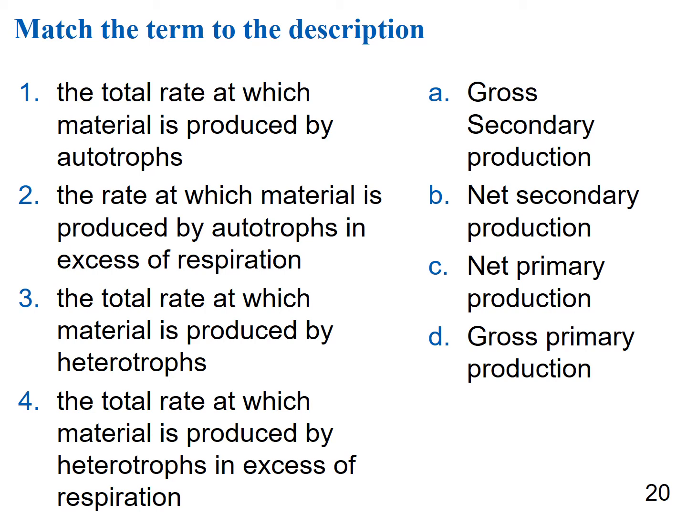So then 3 and 4 are dealing with secondary production. 3 says the total rate at which material is produced by heterotrophs, and 4 says the total rate at which material is produced by heterotrophs in excess of cellular respiration. So 3 is going to be our gross secondary production, or A, and 4 is going to be our take-home, so that's going to be B, our net secondary production.